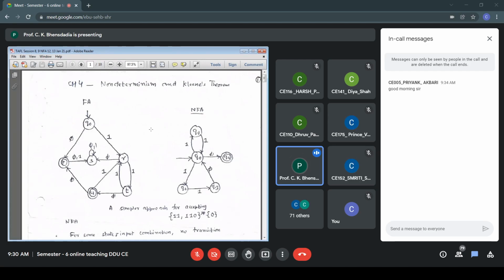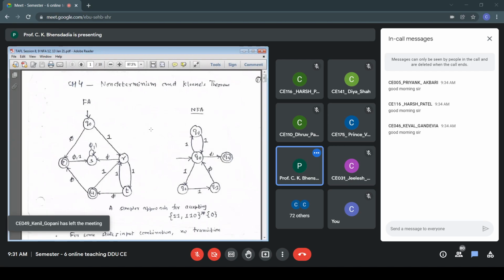So now we will not wait for other students. We'll start. Chapter number 4. I think you already have studied deterministic finite automata. Is that correct? Yes. Okay. Priyank, Keval, Dev, fine. Start chapter number 4.